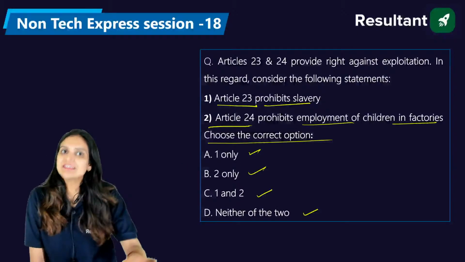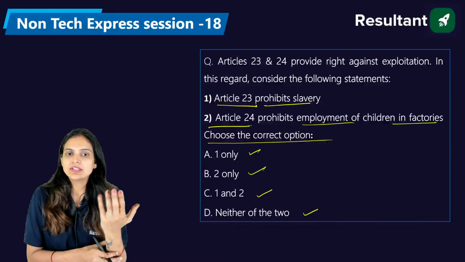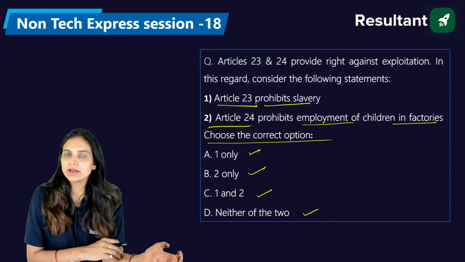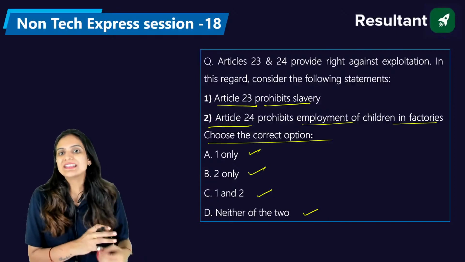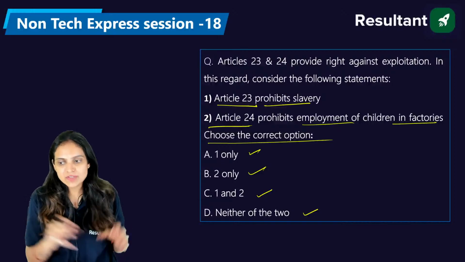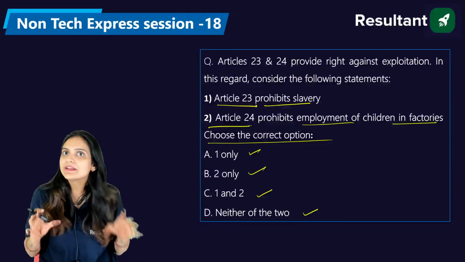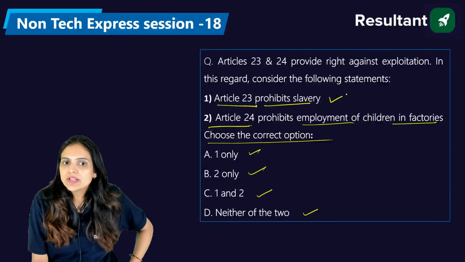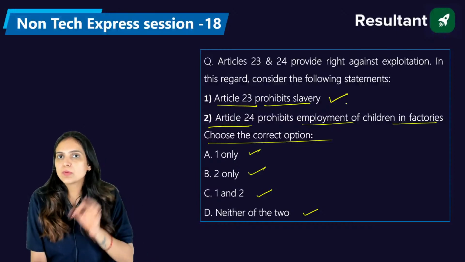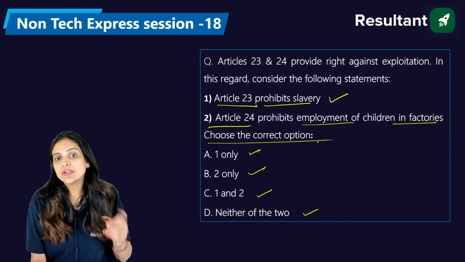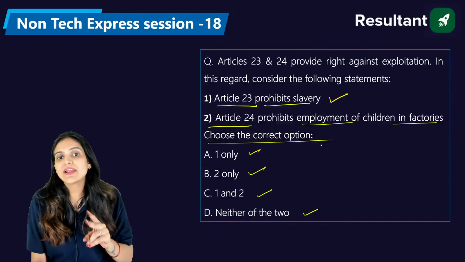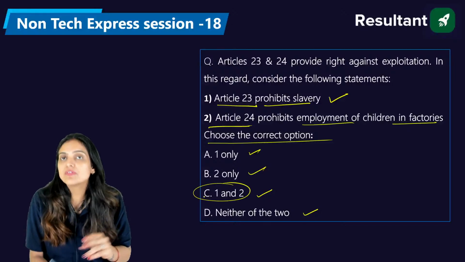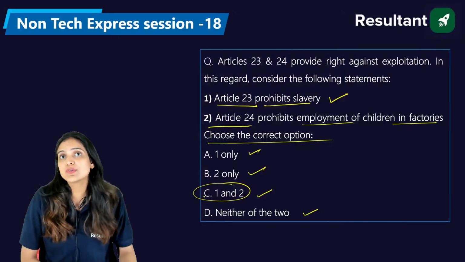If you're not giving them the amount of money which they are required to be given, in that condition you are making them slave, which is not allowed in independent India at present. So Article 23 is absolutely right. It is prohibition of slavery, and Article 24 prohibits the employment of children in the factories. Both of these statements are correct. So the right answer is C, that is first and second both.